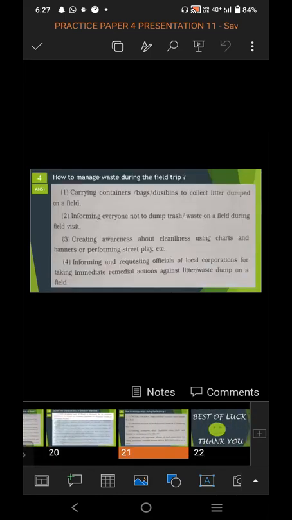Next brief question is how to manage waste during the field trip. While going on a field trip, how will you manage the litter? Litter means the garbage, the waste material during the field trip.